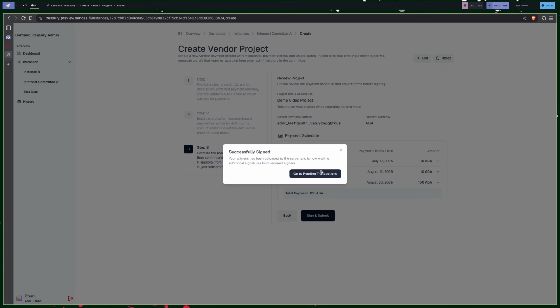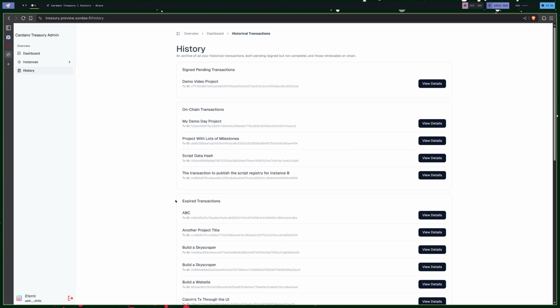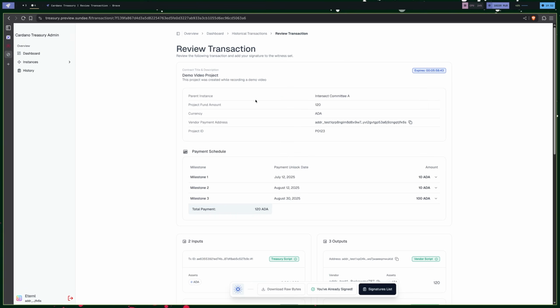And I've successfully signed that. Now I can go to my pending transactions. So this is a list of all the transactions that have expired without a signature, those that have made it on chain because everybody signed, and those that are still waiting for some people to sign. So if I view details here, we can see